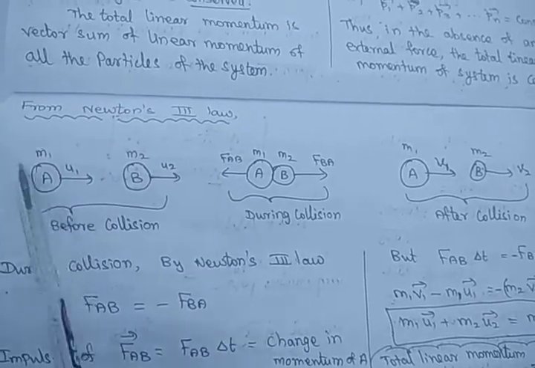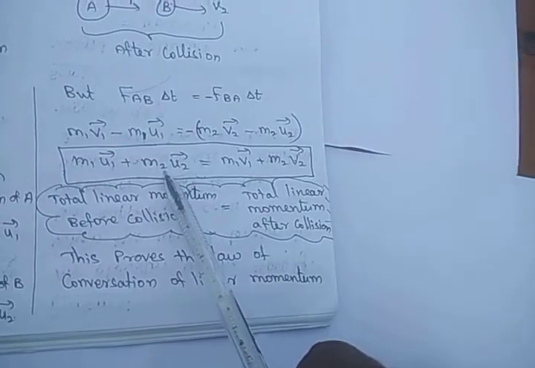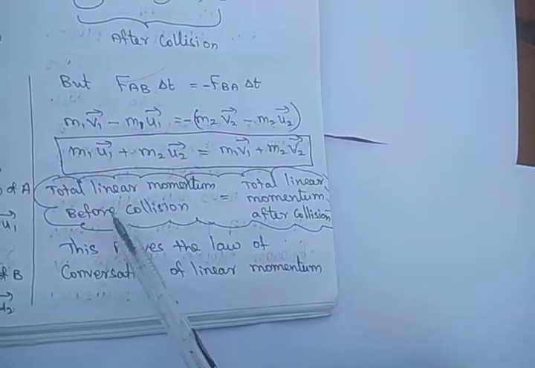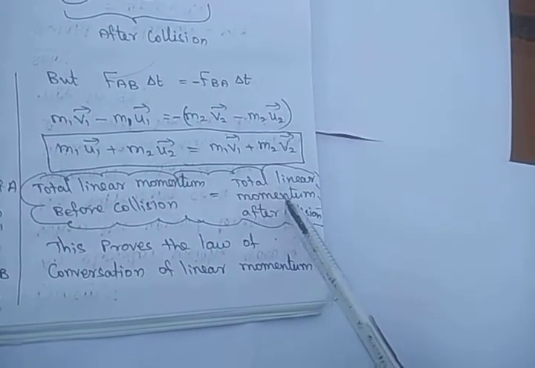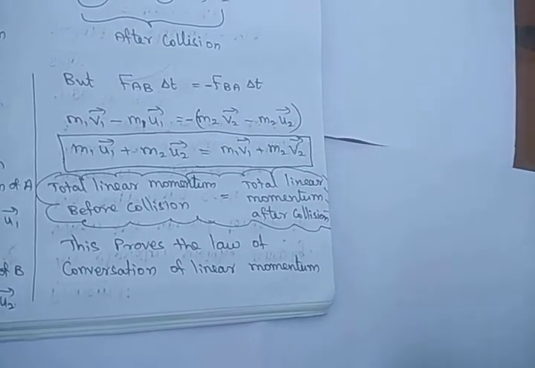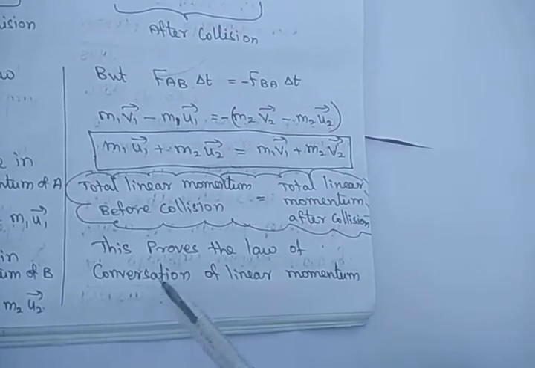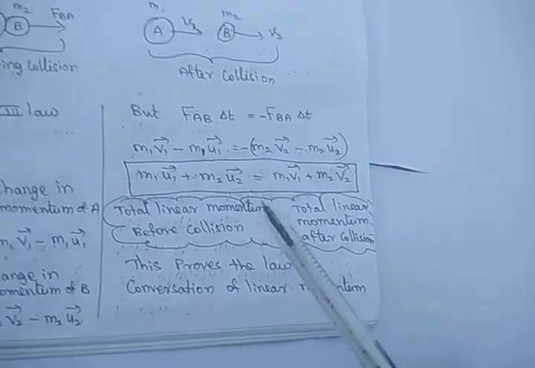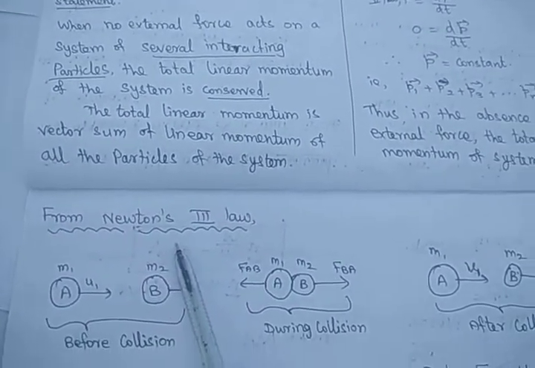That is the total momentum before collision. And m1 v1 plus m2 v2, if you add these two things, is the total momentum after collision. This equation represents that total linear momentum before collision is equal to total linear momentum after collision. Thus again we proved the law of conservation of linear momentum by using Newton's third law.